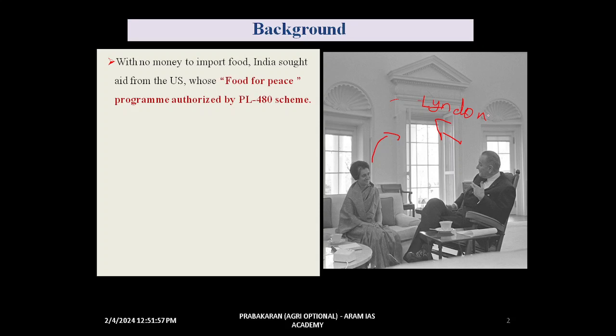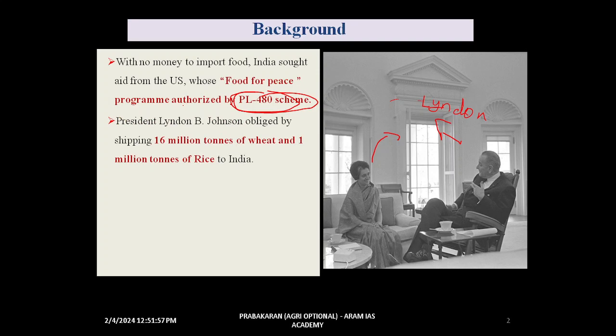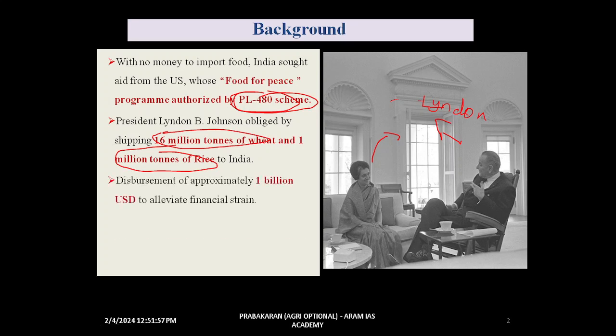It was imported under a scheme, the PL 480 scheme. We imported from the US around 16 million tons of wheat and 1 million tons of rice. This activity of Srimati Indira Gandhi ma'am's government was highly criticized in India.